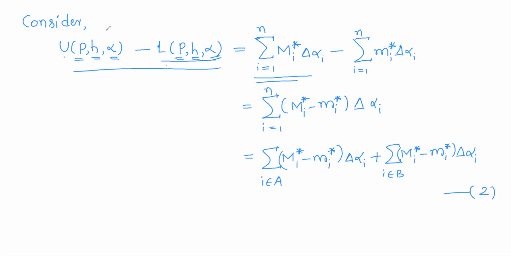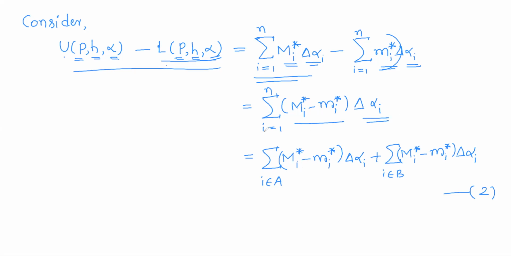The upper Riemann-Stieltjes sum is defined as the summation of all supremums Mi star into delta alpha i, i running from 1 to n, minus the lower sum, defined as the summation of small mi star into delta alpha i, where these are all infimums. As both summations run over the same indices, we can combine them and delta alpha i will be common.